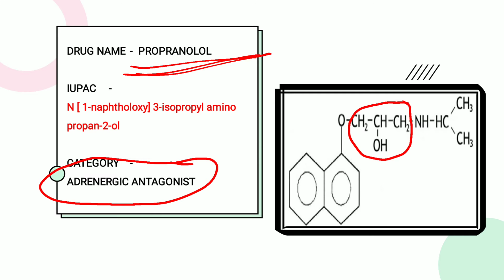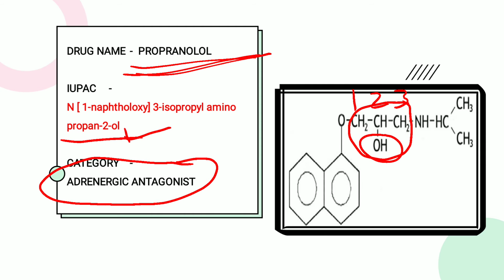So we number it: 1, 2 and 3. The hydroxy group is attached at the second carbon, so it is called 2-propanol or propan-2-ol, because the hydroxy group is attached at the second carbon.